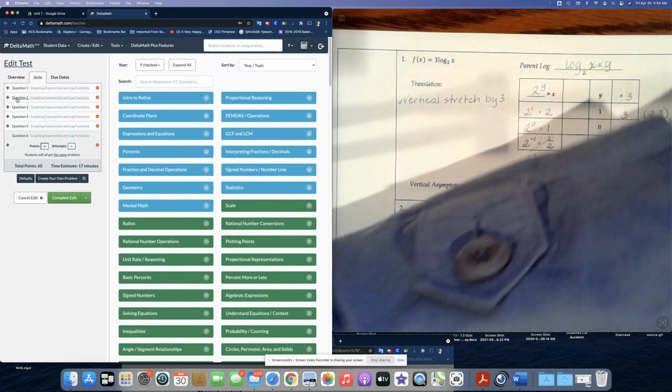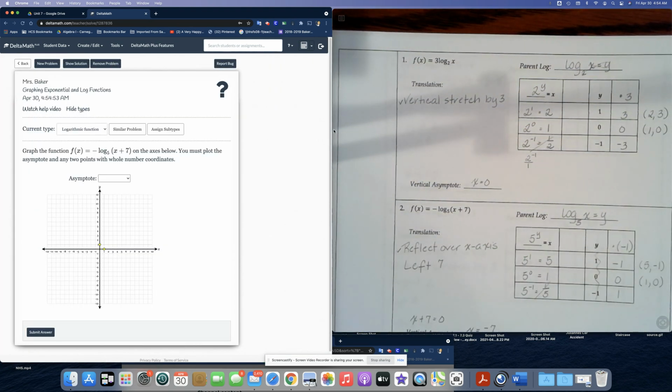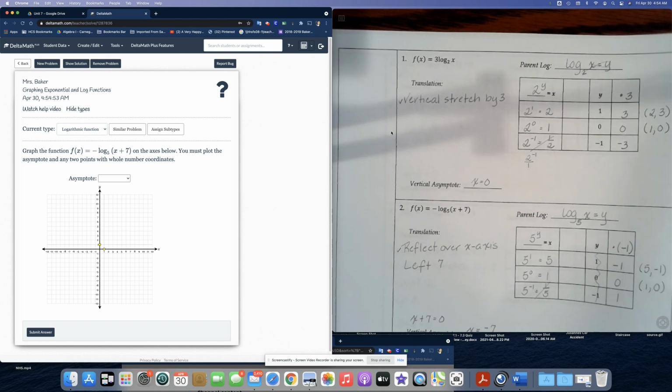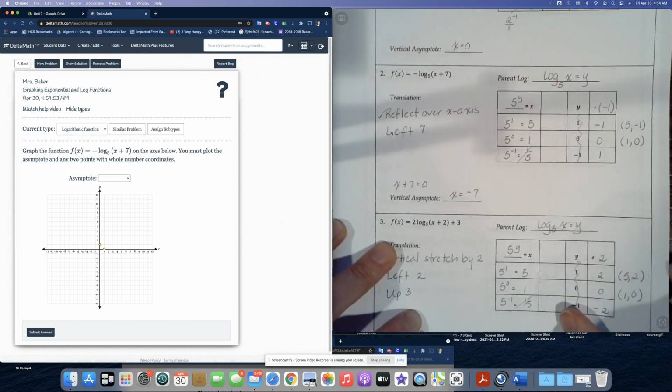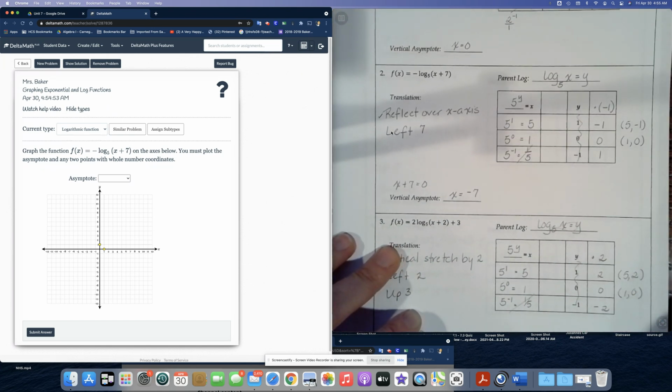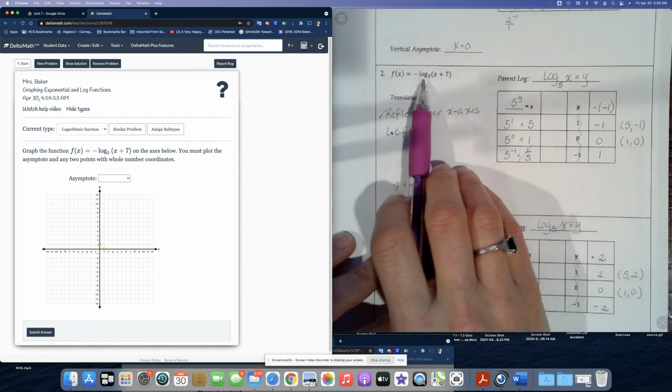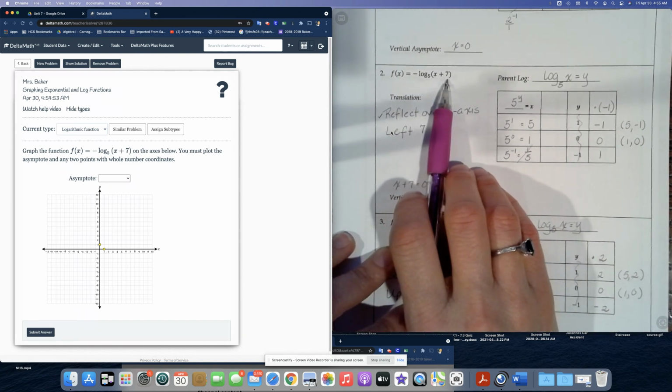Okay, so let's go back up now to question number 2, and let's go back to our graph. Before we graph it, let's go ahead and write down the important pieces of information that we need. So this equation is f of x equals negative log base 5 of x plus 7.